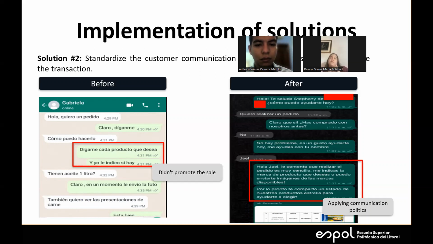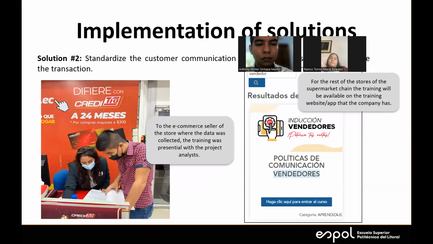So her training was different than the other ones nationwide that is going to be virtual. We have here some pictures. That is a model that we did in the training platform of the company, so the other e-commerce sellers can train also.